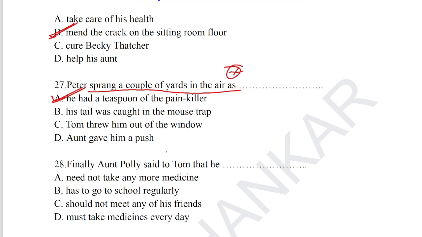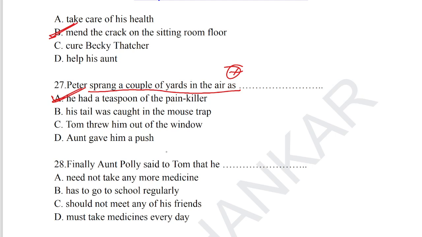Option A. Peter is a cat who figured in The Adventures of Tom Sawyer, also extracted as The Cat and the Painkiller, written by Mark Twain. Peter had a teaspoon of painkiller given by Tom Sawyer. This is the reason Peter sprang a couple of yards in the air. Question 27, option A is the correct answer.